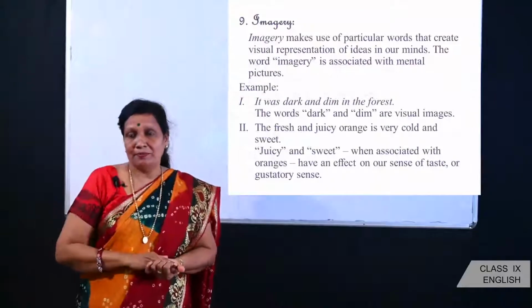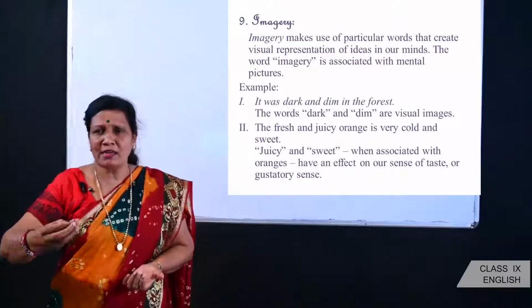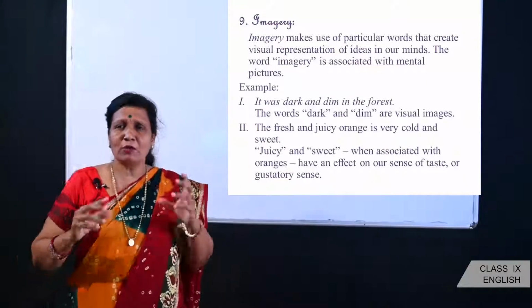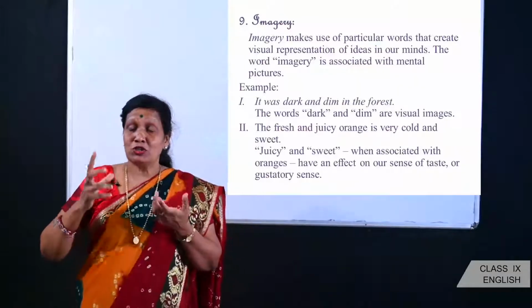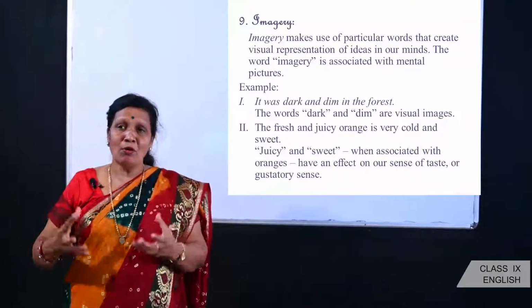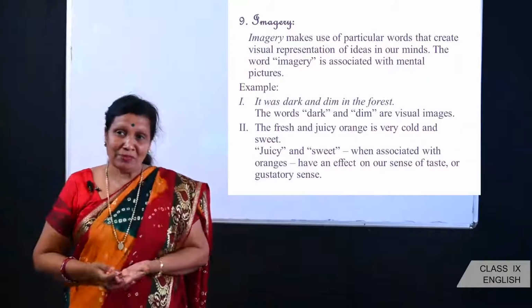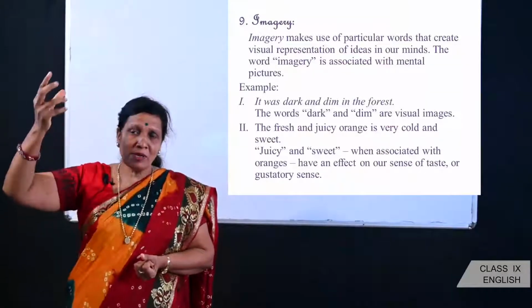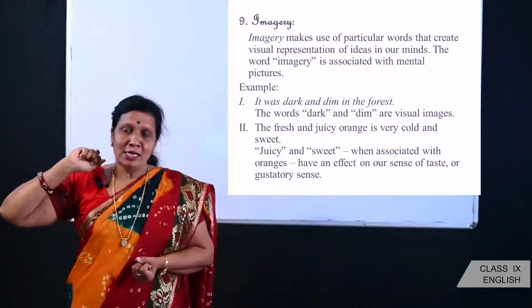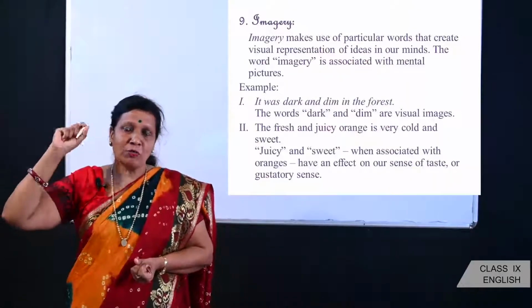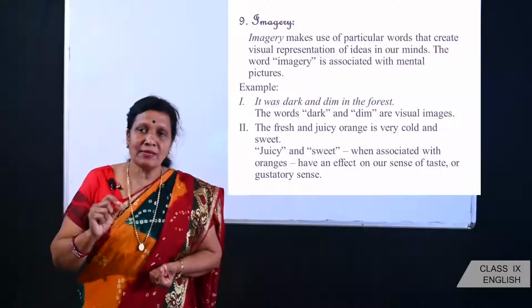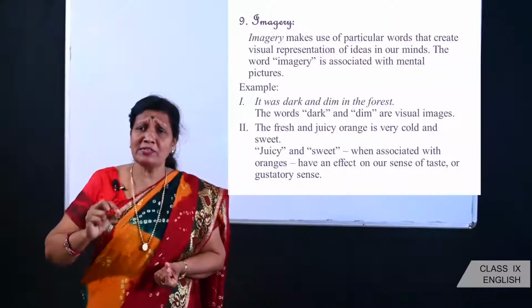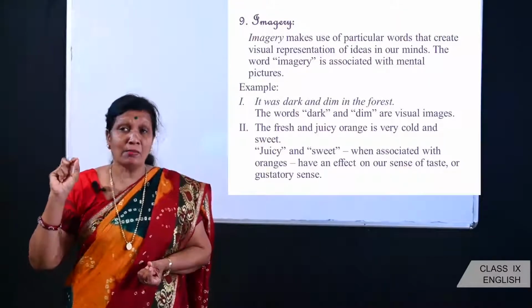And imagery. Children, this is a very interesting figure of speech which the poet uses to make the poem more lively. You know, he uses a lot of words which create pictures in your mind. So imagery makes use of particular words that create a visual representation of ideas in our minds.